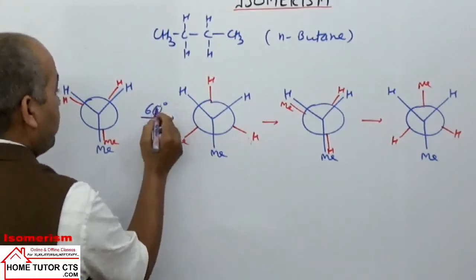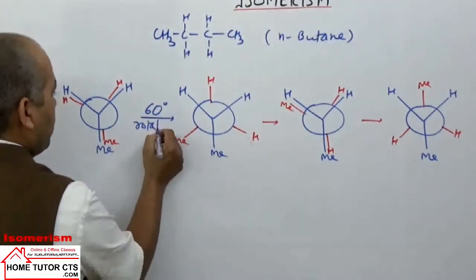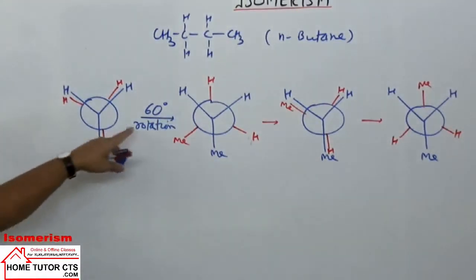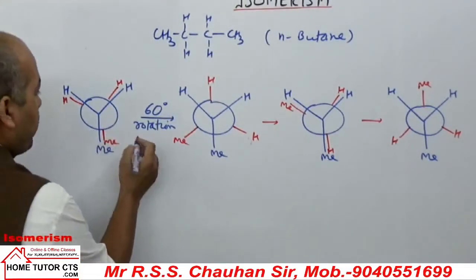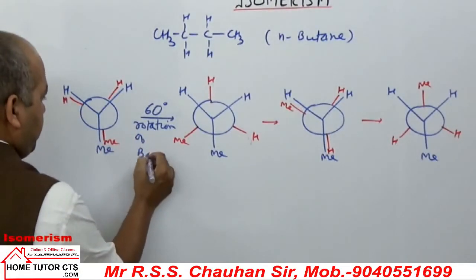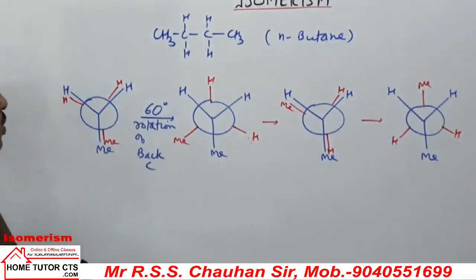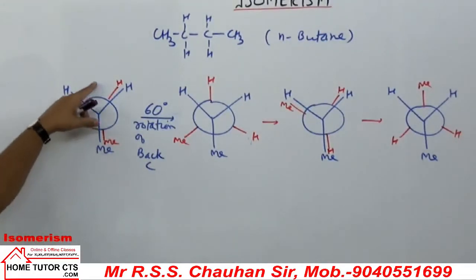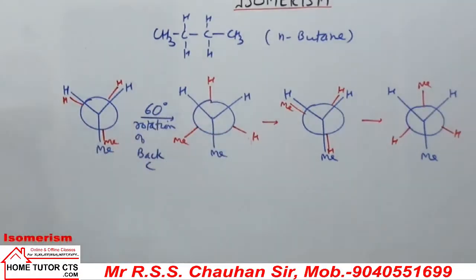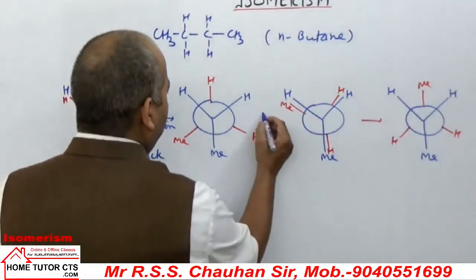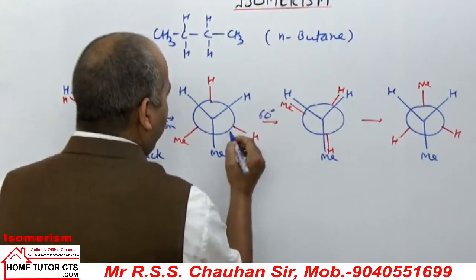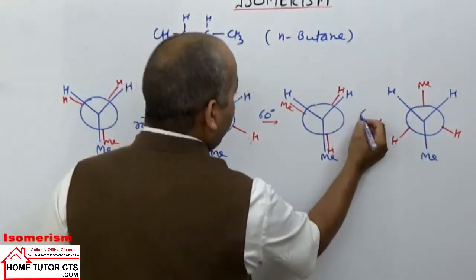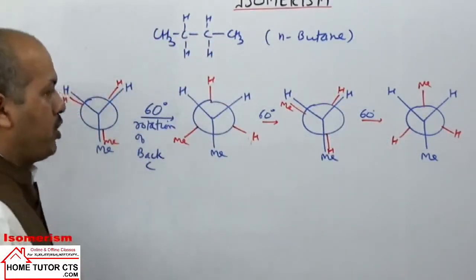We take rotation by 60 degrees. In the first case, only the back carbon is rotated by 60 degrees. What we get is that methyl comes to this position, then H comes to this position, and H to this position. Again the same rotation is done, rotating the back carbon by 60 degrees. Again the next rotation of the back carbon by 60 degrees gives the next conformation.